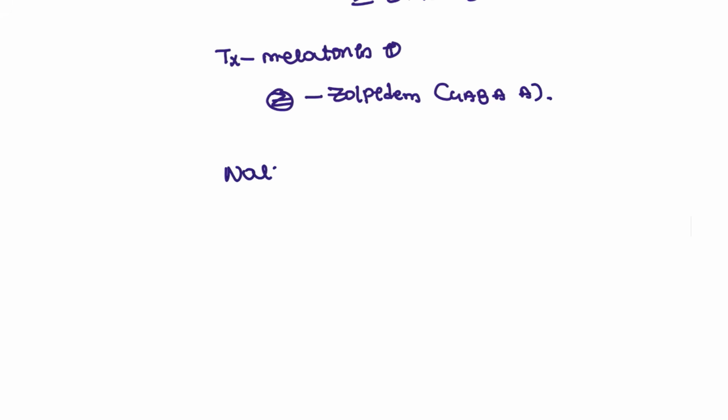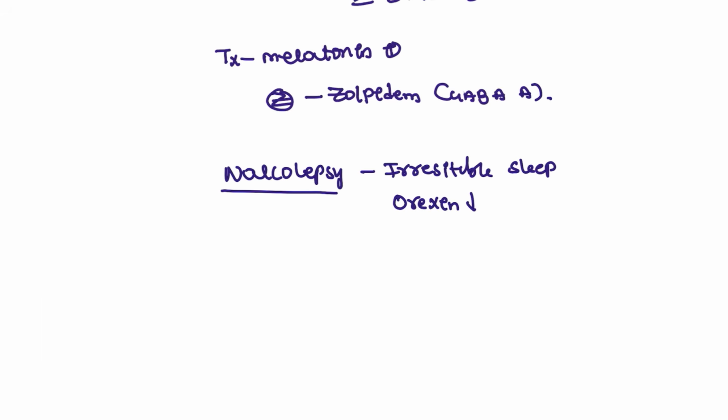Next, narcolepsy. So narcolepsy is opposite to this patient. So the patient is having irresistible sleep. The patient wants to sleep but is unable to sleep in the night, but has excess of sleep in the morning. So that is what's seen in this patient. Here orexin in the hypothalamus is decreased. Orexin is decreased.